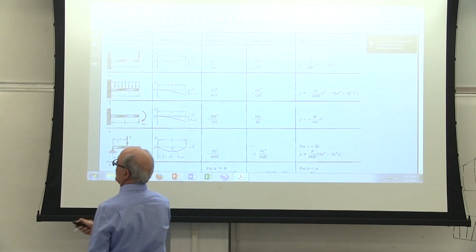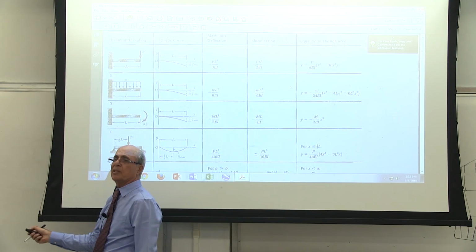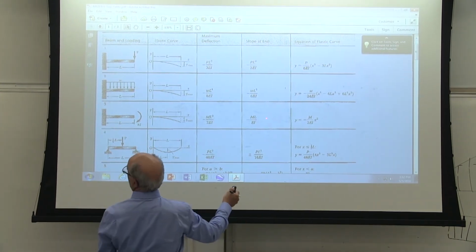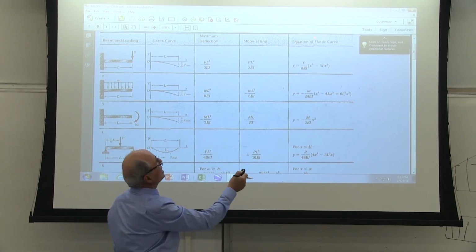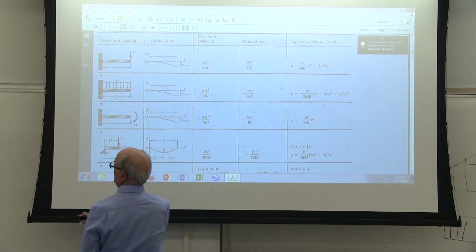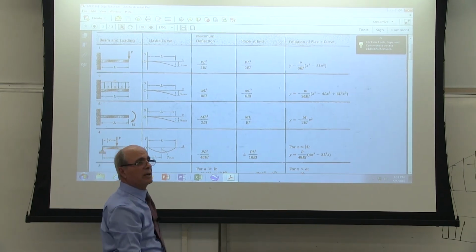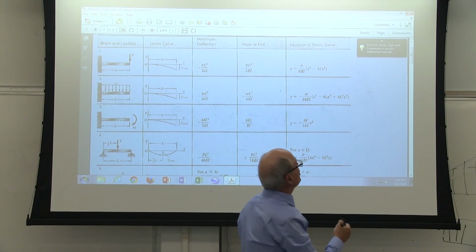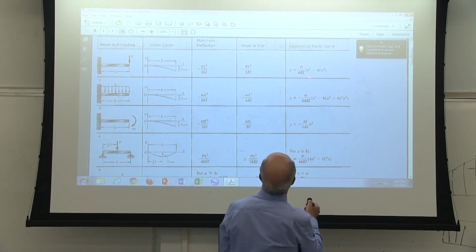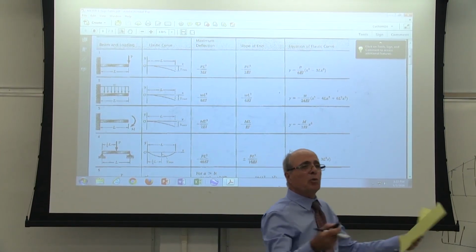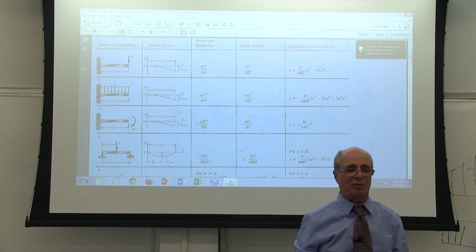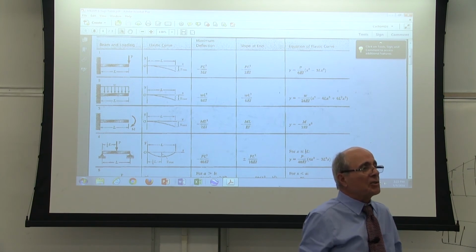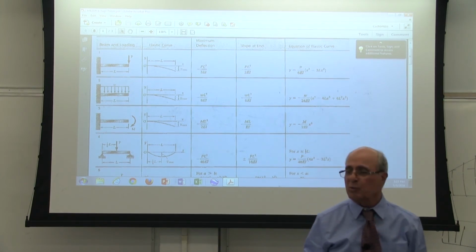The value of L for our problem is 6. Yes or no? The value of P is given equal to 6. Is that correct? But L equal to how much? L equal to 6. Is that correct or not? But x equal to how much? X depends on where you are. So in other words, you use this equation of the elastic curve that you were looking for in every problem. Yes or no? That's your y. After all the integration, the result is there. There is nothing to worry about it.